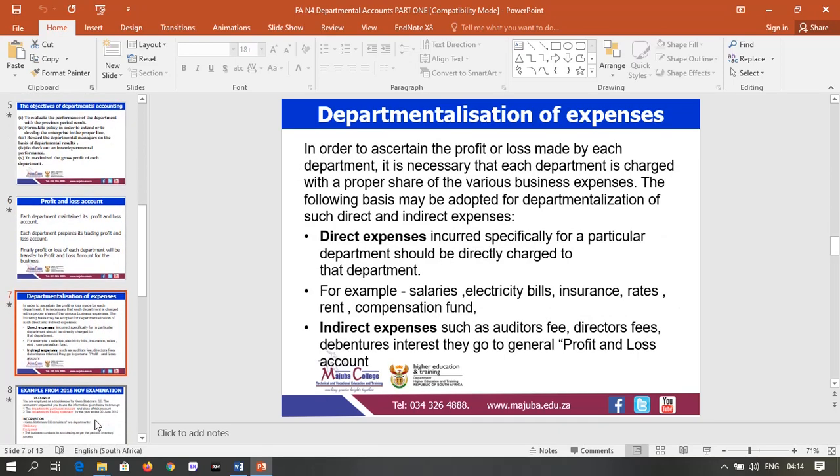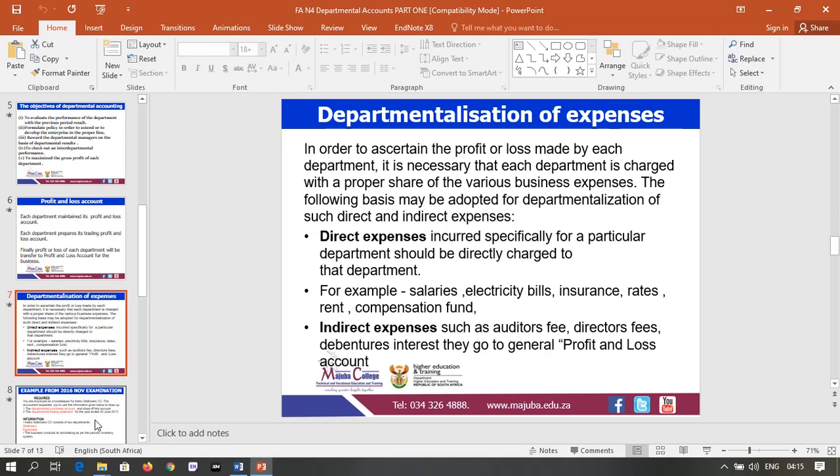Departmentalization of expenses. In order to ascertain the profit or loss made by each department, it is necessary that each department is charged with a proper share of various business expenses. The following basis may be adopted for departmentalization of such direct or indirect expenses.